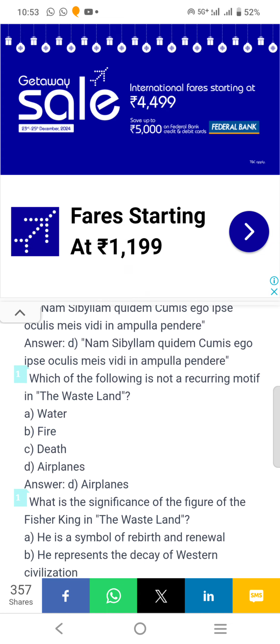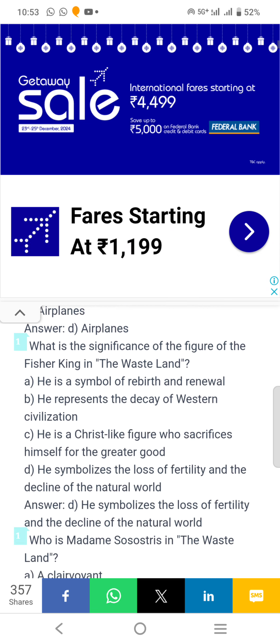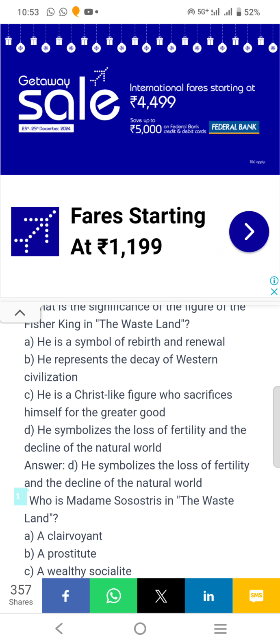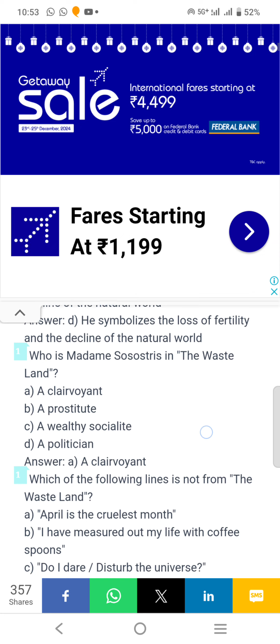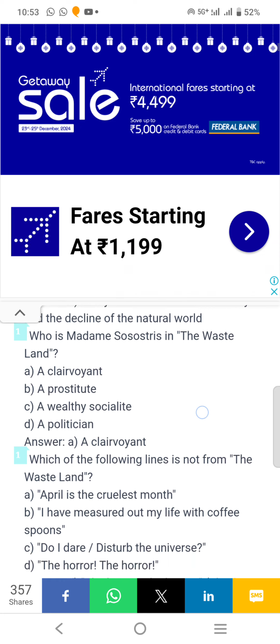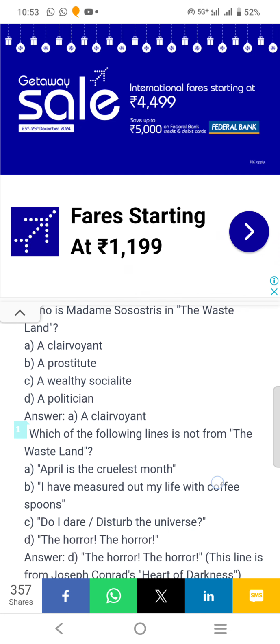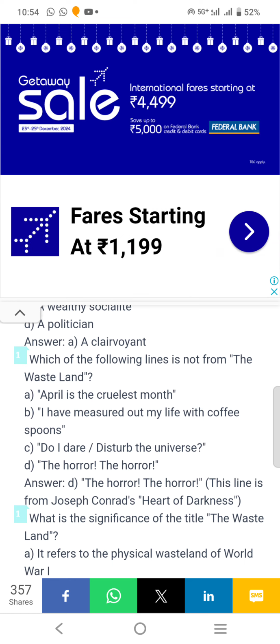Which of the following is not a recurring motif in The Wasteland? Airplanes. What is the significance of the figure of the Fisher King in The Wasteland? Answer D. He symbolizes the loss of fertility and decline of natural world. Who is Madame Sosostris in The Wasteland? A clairvoyant.